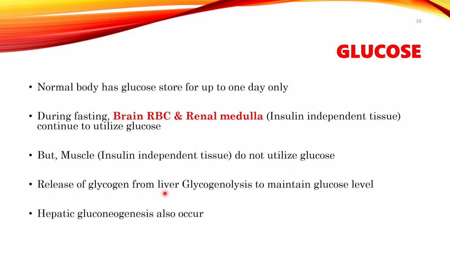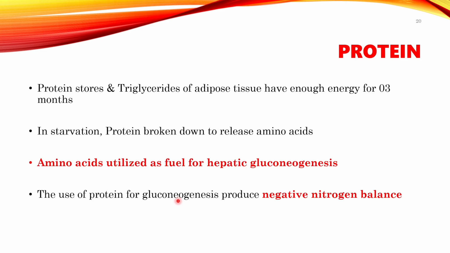There is a release of glycogen from the liver by glycogenolysis. Because of glycogenolysis, the glucose in the blood is increased because the glycogen breaks down to glucose. Hepatic gluconeogenesis is aggravated, so new glucose formation will increase because of starvation.